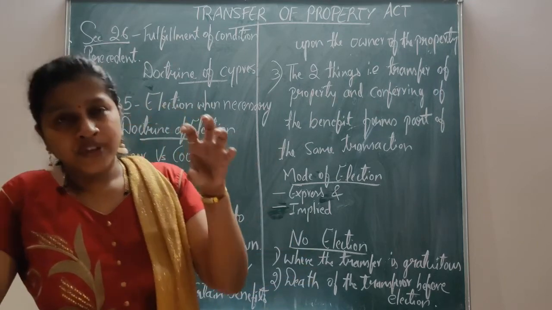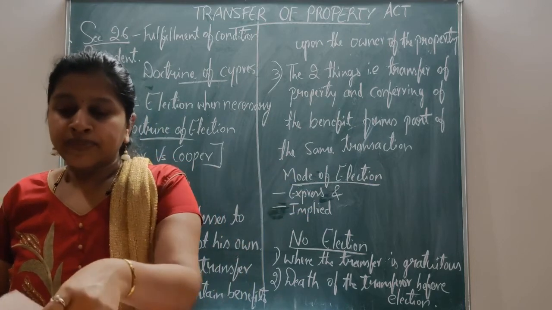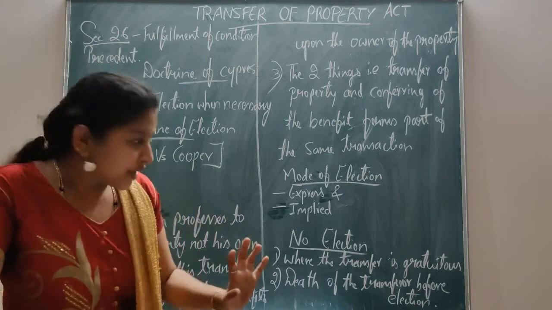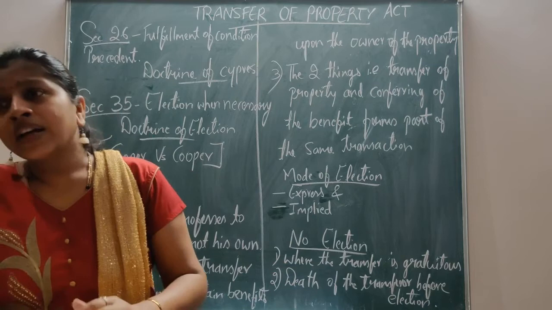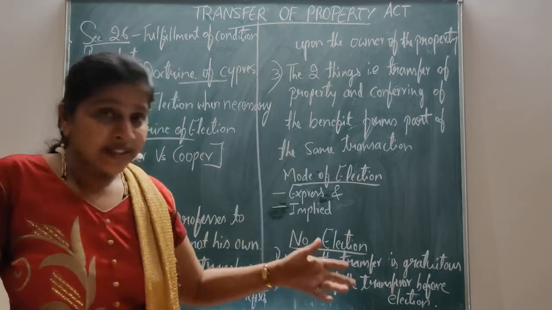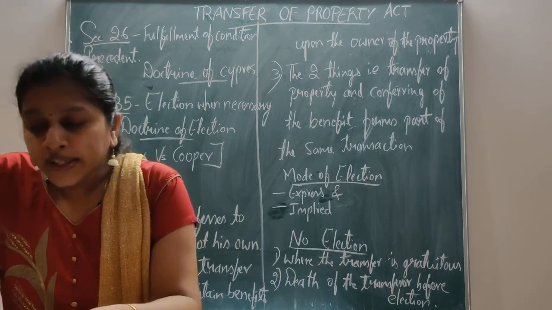So he is called a transferor, but he is not the owner here. If the transferor dies before the election is made by the owner of the property, there is no need of election by the owner. Let me explain this.